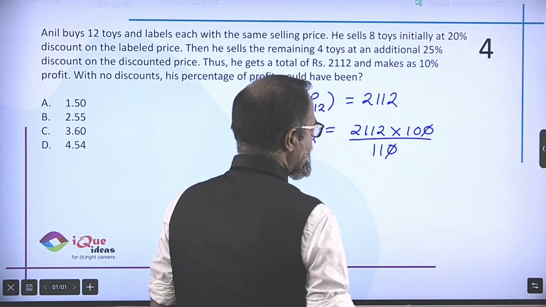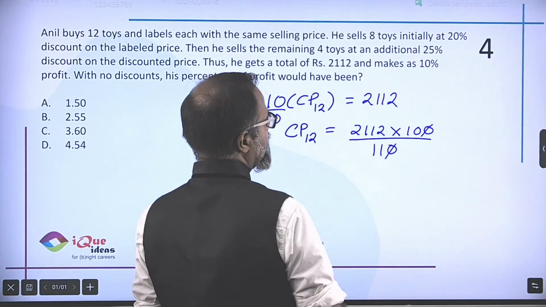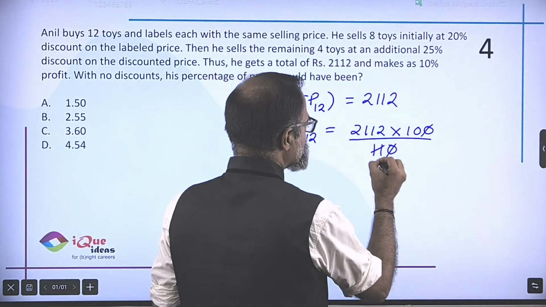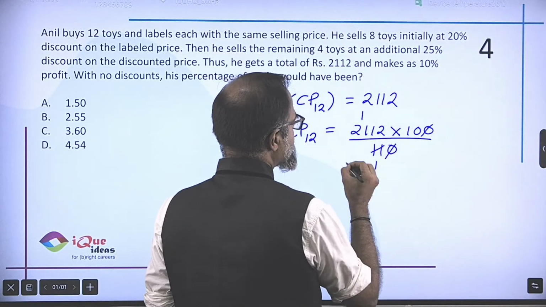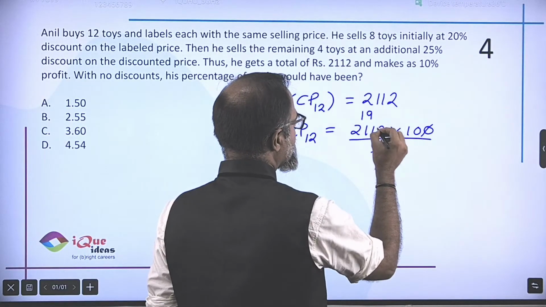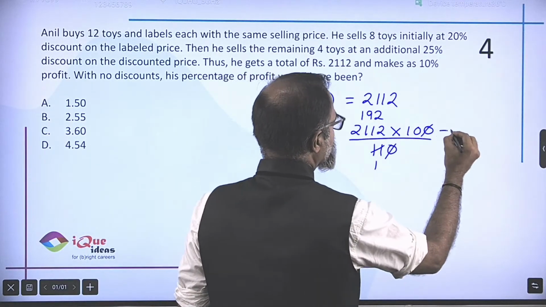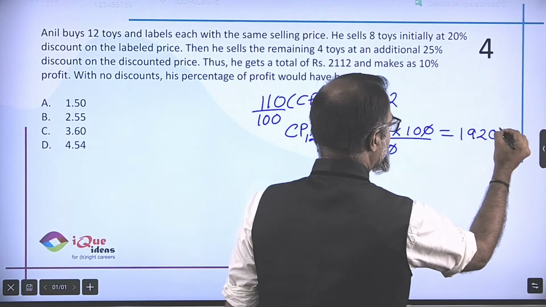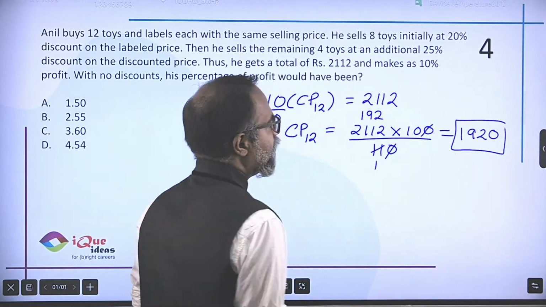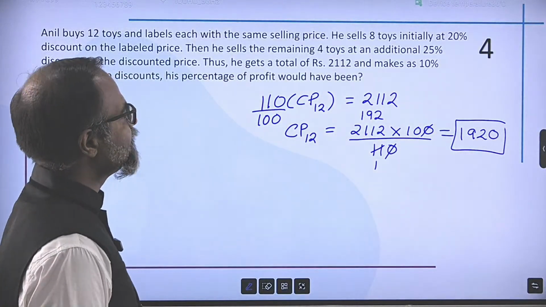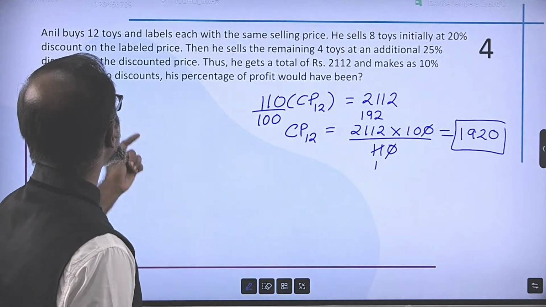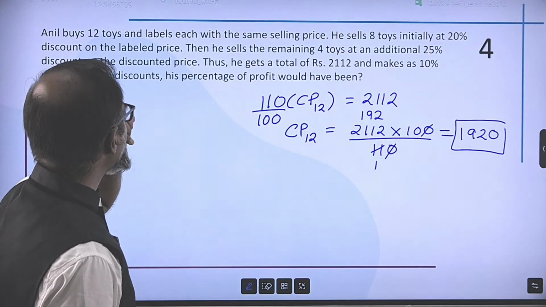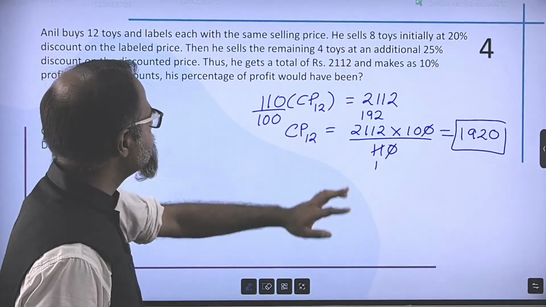The zeros get cancelled. 2112 is definitely divisible by 11. So the cost price of 12 items I get as 1920 rupees. Great.